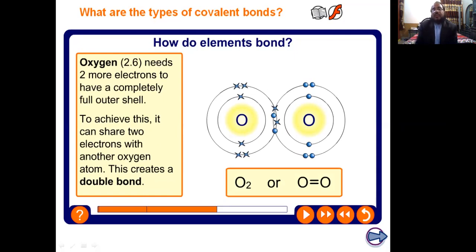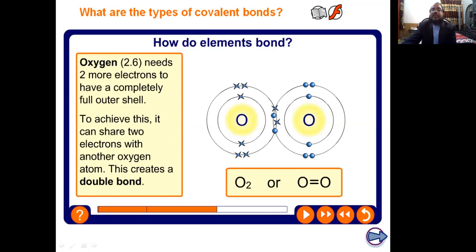Oxygen gas, and you know we inhale oxygen in respiration. This is the oxygen molecule, and how is the oxygen molecule formed? This oxygen molecule is formed when both oxygen atoms share and form a covalent bond, and this is the double covalent bond. First look at the electronic configuration. You know the atomic number of oxygen is 8. It has 2 electrons in the first shell, and 6 electrons in its outermost shell.